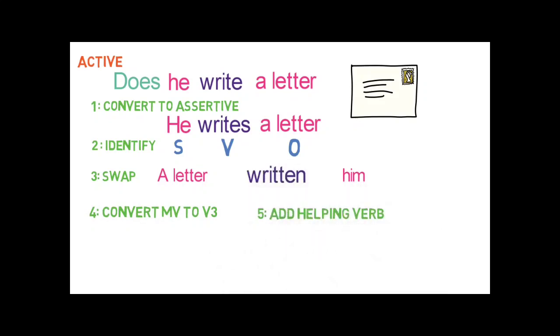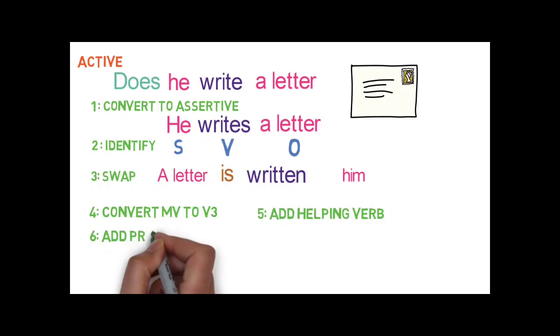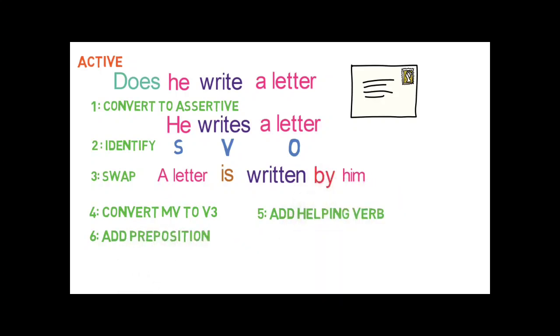Now in step 5 we need to add a helping verb, so it will be is written as it is in simple present tense. Now, if you read the sentence, it is a letter written him. Do you think the sentence is complete? No, right? That's where step 6 will come. In step 6, we need to add by before him. Now, the whole sentence is completed.